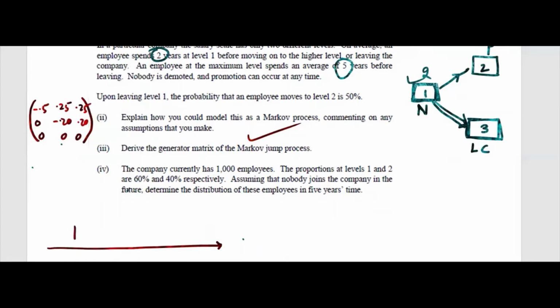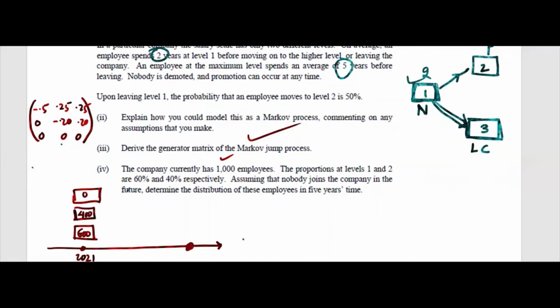Okay, so currently, whatever date we can write here, thousand employees, so you can write 600, 400 here, this way. All are working in the company and nobody will join here. What will happen after 5 years?